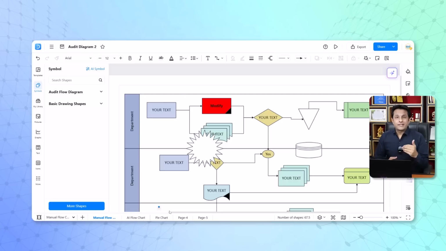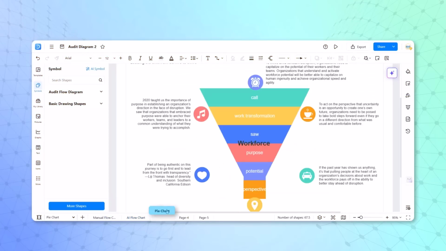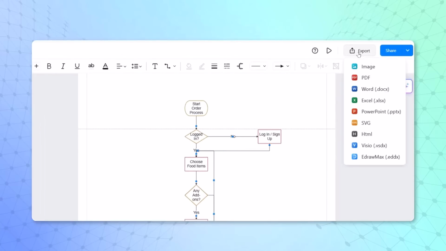Now, finally, after creating all these diagrams and visuals, we do not want to keep them stored on a laptop. We want to share them with people across the world and in the departments in the company. You have seen we have created a manual flowchart, AI flowchart, pie charts, and so on. On the top right hand side, you see the export option. This is a very game changing thing.